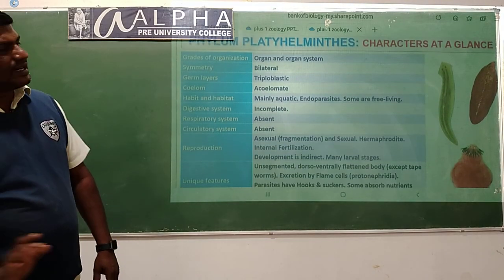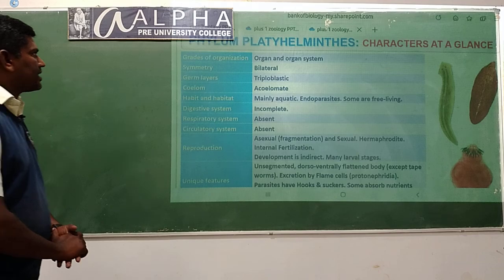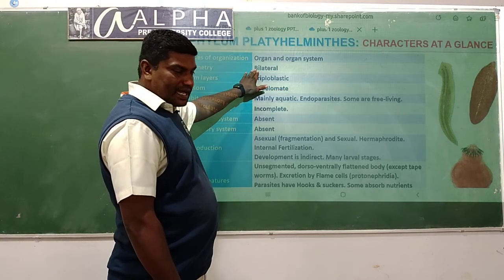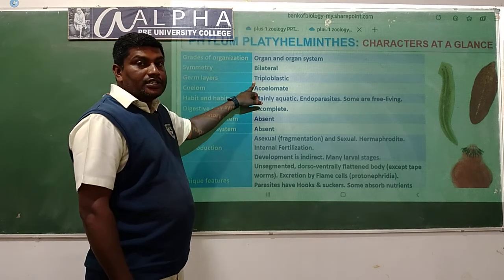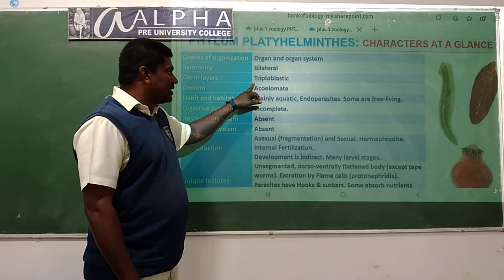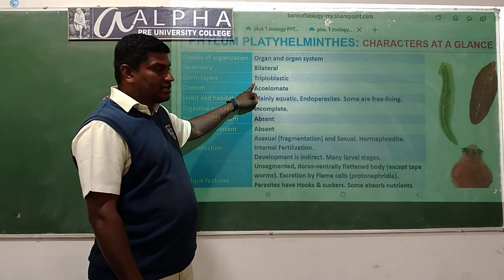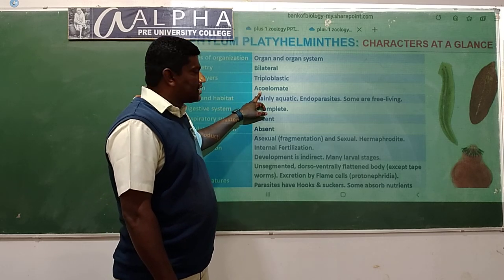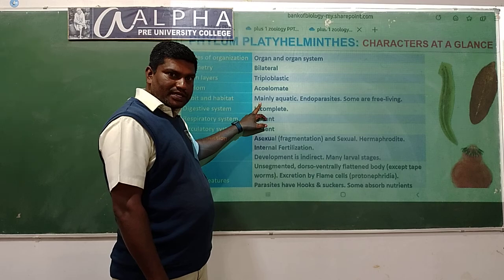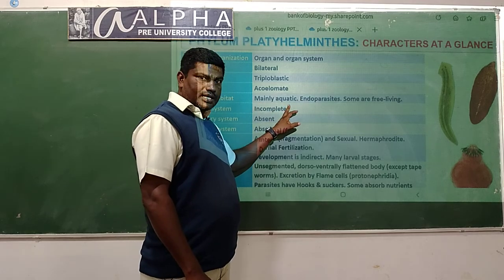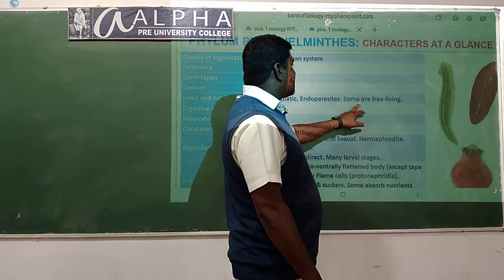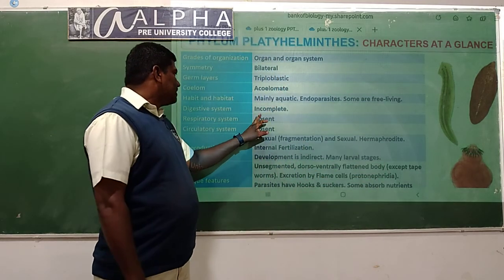So the general characteristics at a glance: organ and organ system level organization. They are bilaterally symmetrical. Triploblastic animals consist of three layers: ectoderm, endoderm and mesoderm. Acoelomate, where the coelomic cavity is completely absent. They are mainly aquatic. Endoparasites, some are free living.